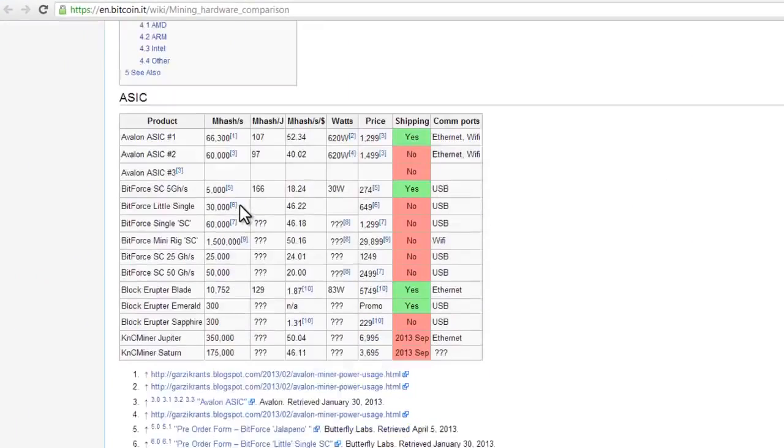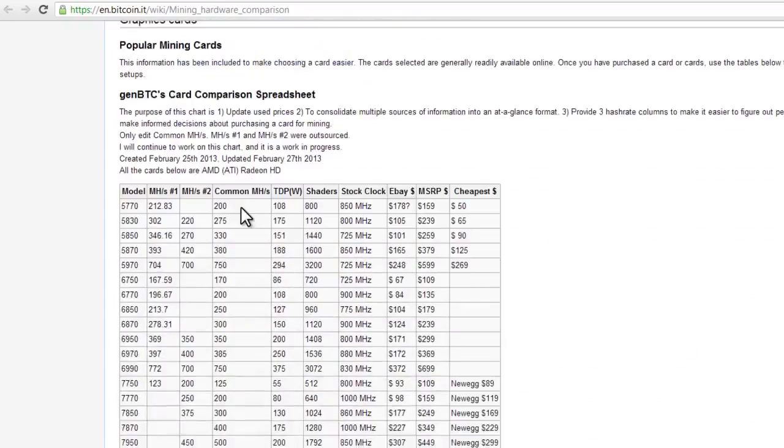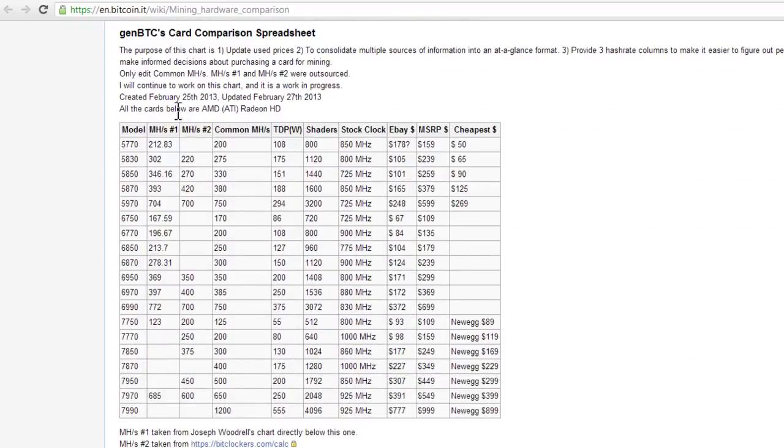We can scroll down here a little bit, and it'll give you AMD ATI Radeon graphics cards. Here is the model number, and it will tell you the mega hashes. So you can guesstimate what your mega hash number will be based on which graphics card you have or which graphics card you want to purchase.